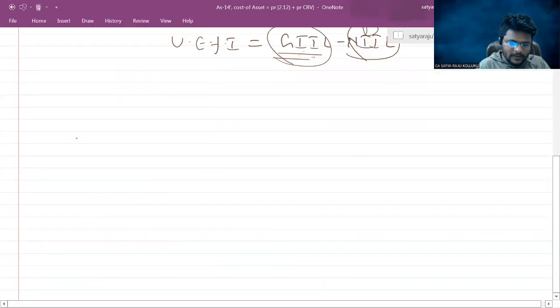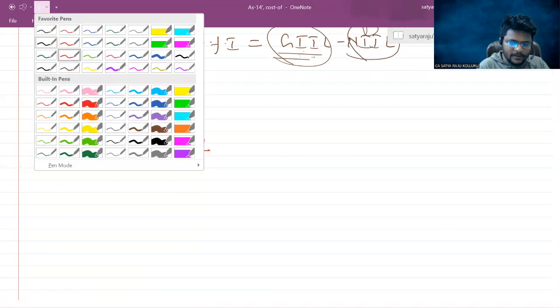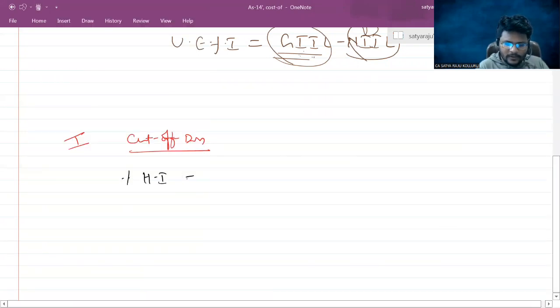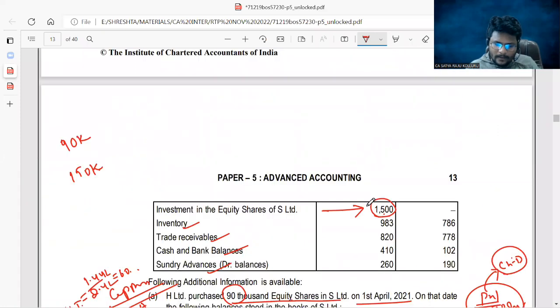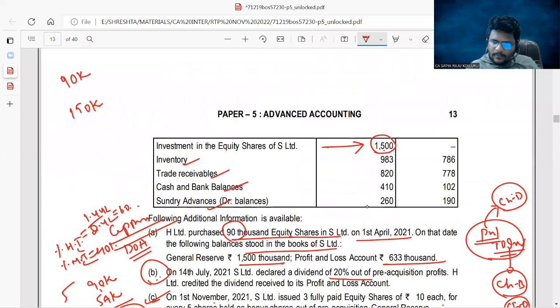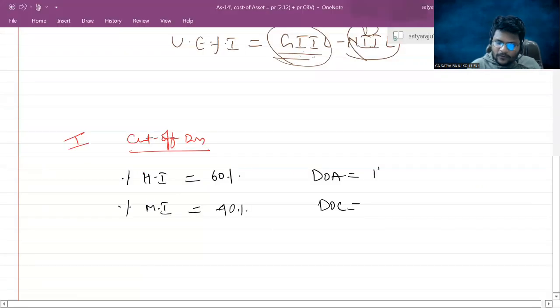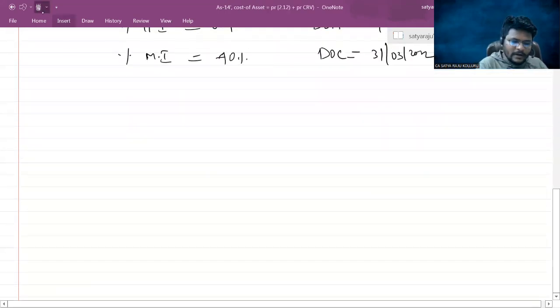We can start with the cutoff data. Just now I already mentioned the cutoff data: percentage of holding interest, percentage of minority interest, 60-40. Date of acquisition and date of consolidation. The date of acquisition was given as 31st March 2021, or you can call it 1st April 2021. The date of consolidation is 31st March 2022. Cutoff data over. Now you can go for classification.